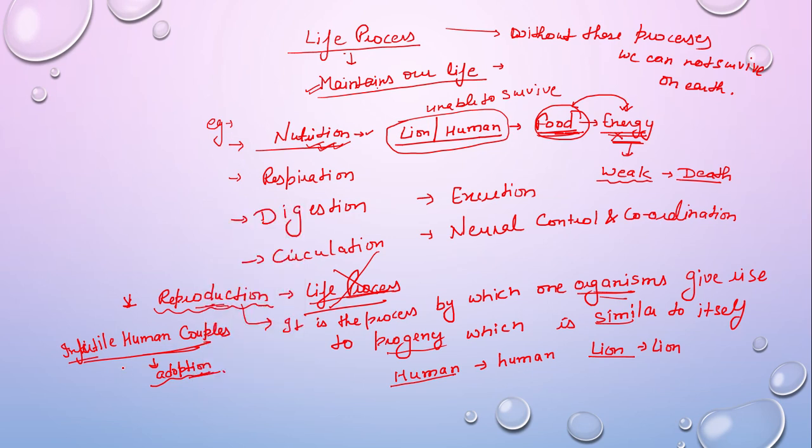Do these human couples not exist on earth? They still exist on earth. So we can say that reproduction is not necessary to maintain the life of these couples. But why is reproduction necessary? Reproduction is important to maintain the continuity of life on earth.